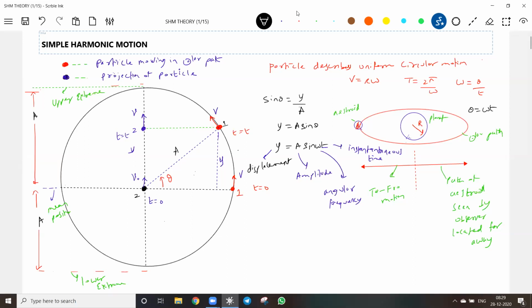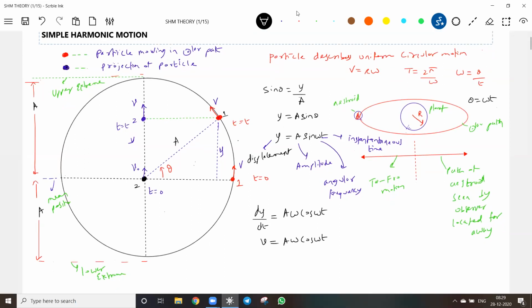So I'll differentiate. dy by dt is equal to a omega cos omega t. So what is dy by dt? Velocity. Once again, let me differentiate: dv by dt is minus a omega square sin omega t. What can you write for dv by dt? Acceleration. And what do you mean by a sin omega t? We'll get acceleration equal to minus omega square y. Or I'll rewrite.